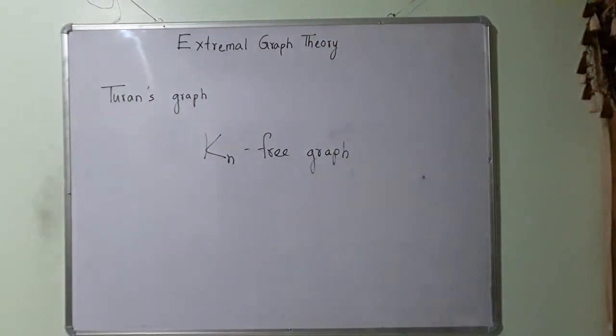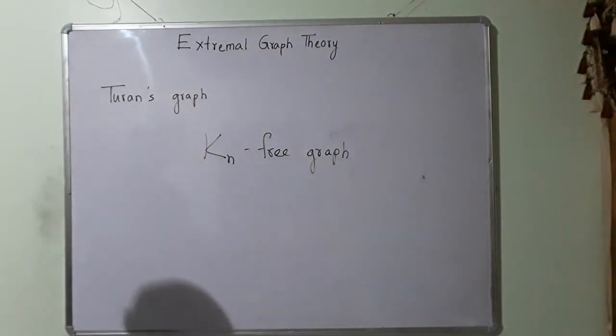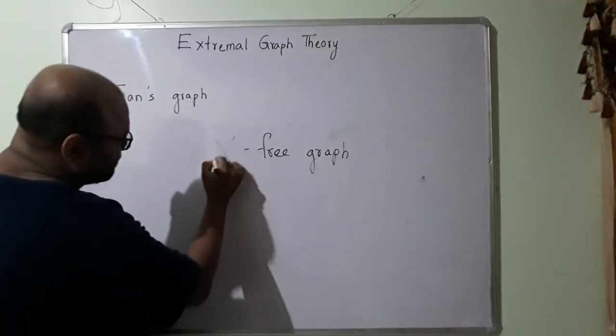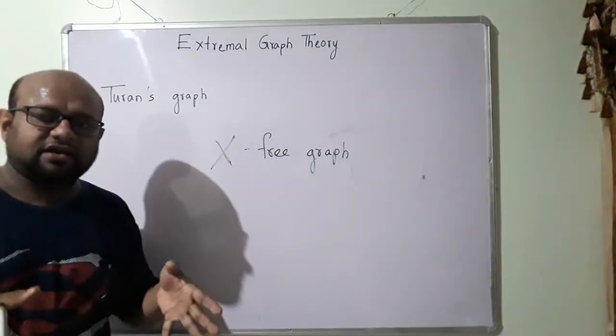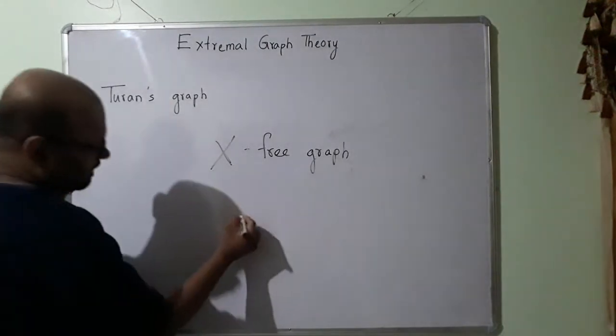A Kn free graph, or some x free graph, means what? This x is not a subgraph of that graph. Okay, so let me draw a graph.